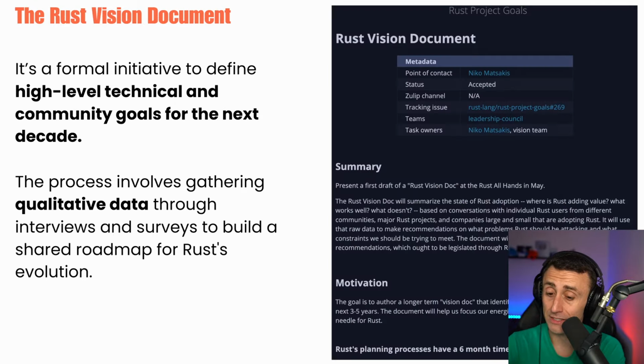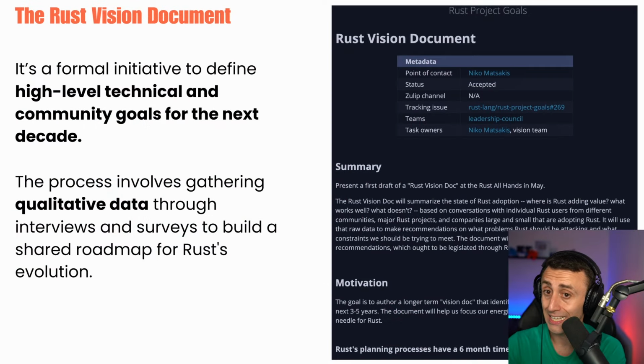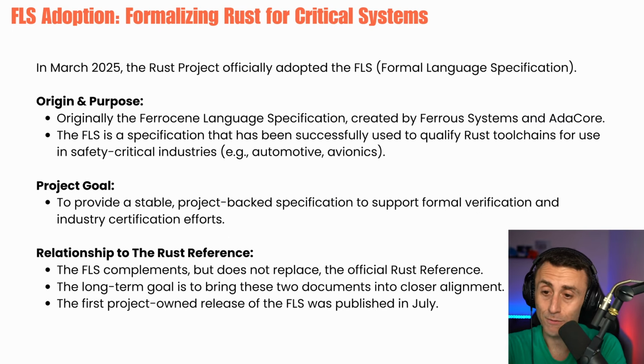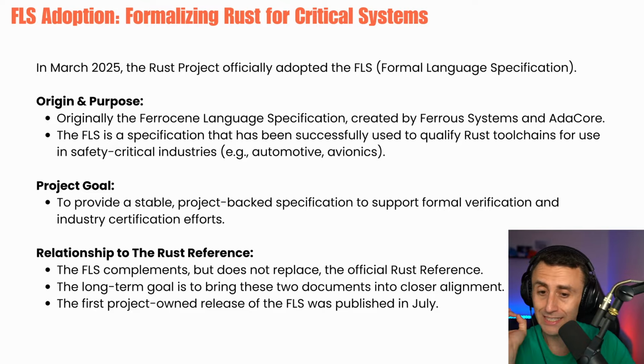There is this first version of the Rust vision document, which is a formal initiative to define these high-level technical and community goals. The people at Rust want to understand what features they should implement, what features they should deprecate, and so on. FLS adoption: we are formalizing Rust for critical systems. In March 2025, finally the Rust project adopted the FLS, the Ferrocene Language Specification.